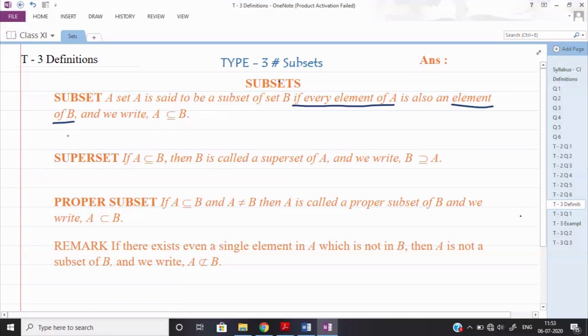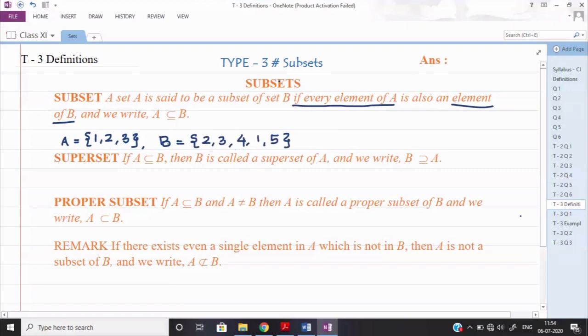Suppose I take one example, set A is equal to {1, 2, 3}, and the second example, set B is equal to {2, 3, 4, 1, 5}. Now you decide and let me know whether all elements of A lie inside B or not.